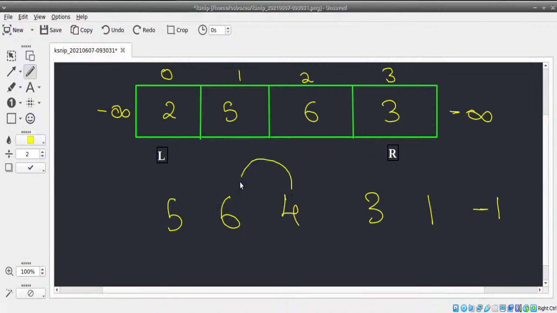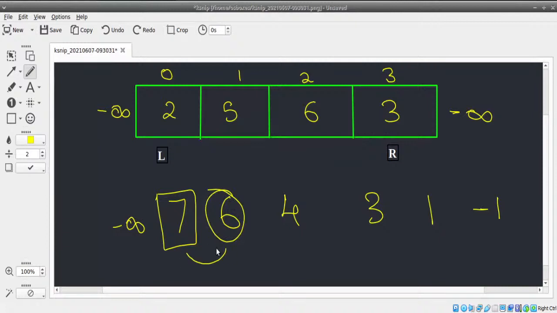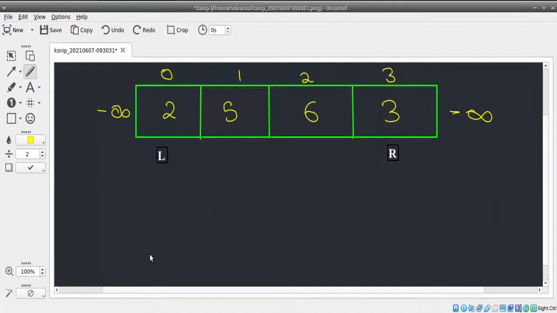Because if 6 is greater than 5, when you go here, this is a peak. On the other hand, let's assume this is not a peak, then this value should be greater. So if you go here, this is definitely a peak, because here you have minus infinity, here you have 6, 7 is greater than that. This is the logic we are thinking of. This is how we are gonna move. This is how we are gonna make the movement.